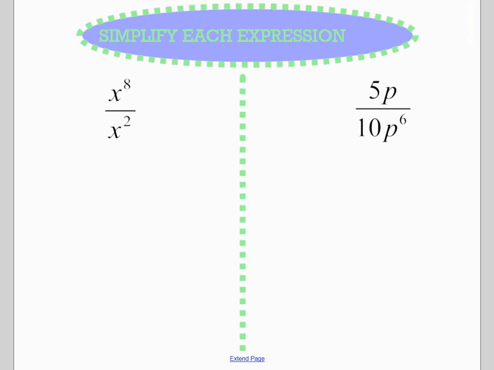Let's go ahead and look at a couple examples here. So our first example is x to the 8th power over x squared. And basically what that is telling us to do is we have x to the 8th over x squared. So each of these has two x's that can be canceled out. So when I do that, 8 minus 2 leaves me with x to the 6th up top over 1, which can be simplified to just x to the 6th.